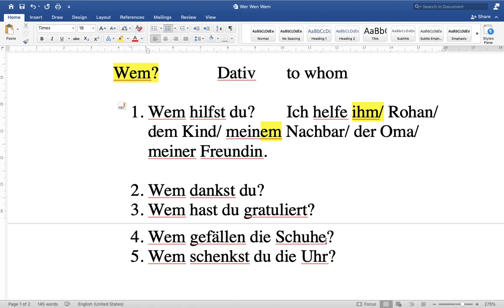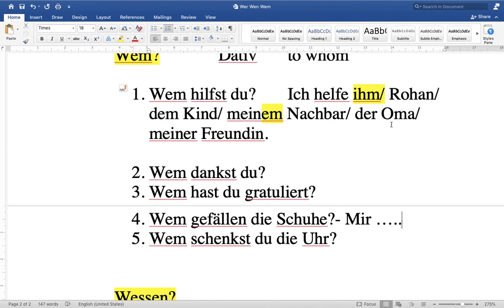Whom does it appeal to? Remember, gefallen is a dative verb that takes dative plus nominative. Die Schuhe is plural, so I have written gefallen. If it's singular like Tasche, I use gefällt. This verb is conjugated according to the nominative. Like I say: Mir gefallen die Schuhe. The answer would be mir, or ihm, or der Oma, dem Kind.